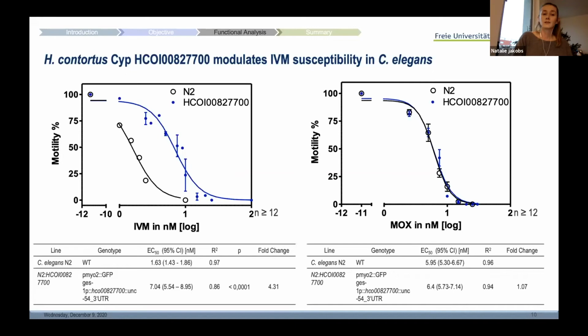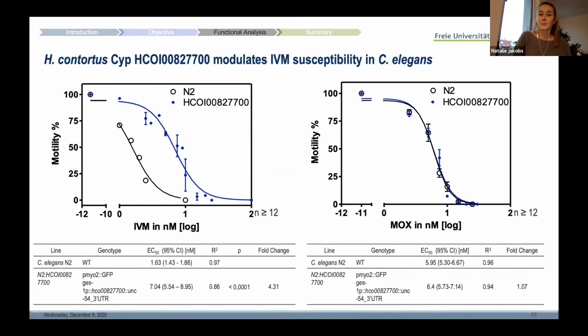In comparison to the N2 with an EC50 value of 1.6 nanomolar, the transgene shows an EC50 value of about 7 nanomolar, which means that there's a fold change of about 4. Now looking at the data for moxidectin, we're not able to see any shift in the curves. So there is no difference between the transgene and the wild type control, leading finally also to similar EC50 values.